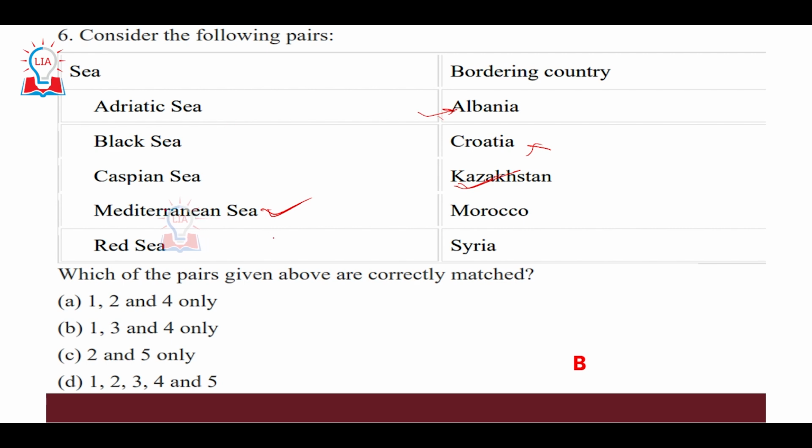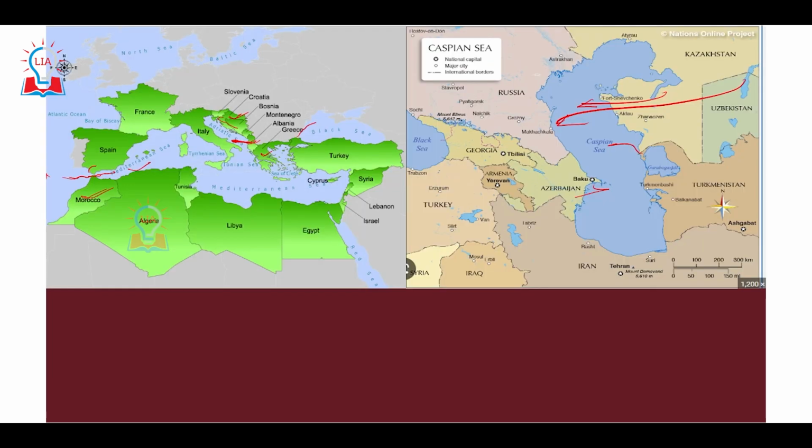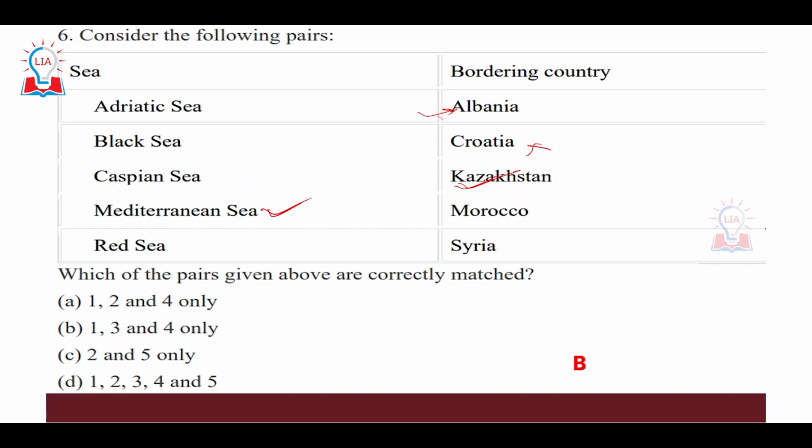Then fifth is the Red Sea, whether Syria has a border with the Red Sea or not. That is incorrect, because if you look at this diagram, this is the Red Sea. So we have Egypt, Israel, and here we have the Sinai Peninsula, which is part of Egypt, that has a border with the Red Sea. As far as Syria is concerned, it opens toward the Mediterranean Sea region, not the Red Sea region. So that means the fifth statement is the incorrect one. So the correct option obviously will be 1, 3 and 4 are correctly matched. That is how the question is asked.